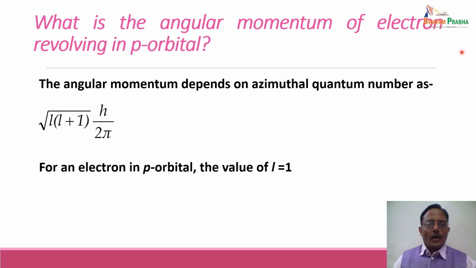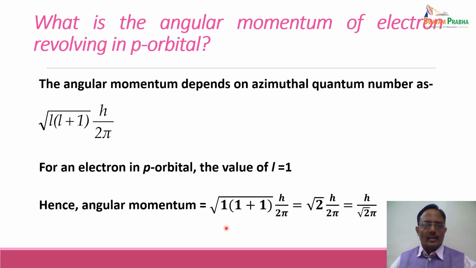So for an electron in the p orbital, the value of this L comes out to be 1, because we know that for s orbital L equal to 0, for p orbital L equal to 1. So putting this value of L here, what we get is 1 into 1 plus 1 under root of this. So this comes out to be root 2 into h cross or h upon 2 pi. So if we cancel this, what we get is angular momentum is equal to h upon root 2 pi. This is the value of angular momentum.